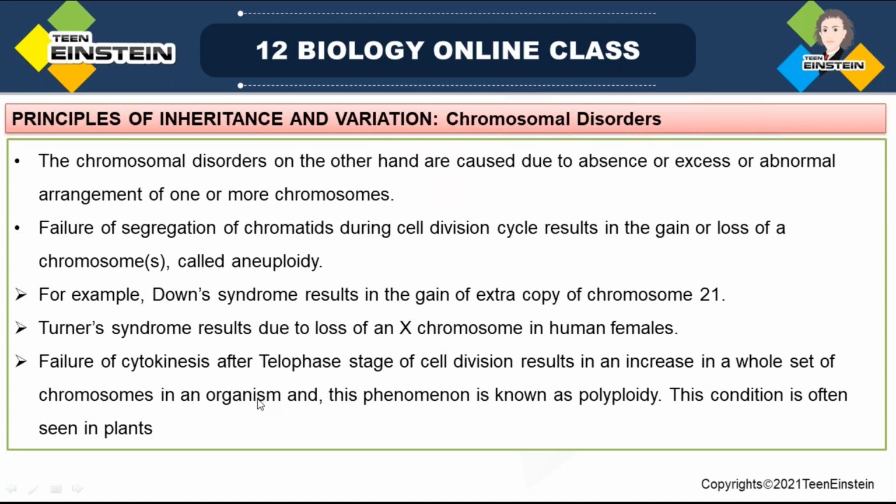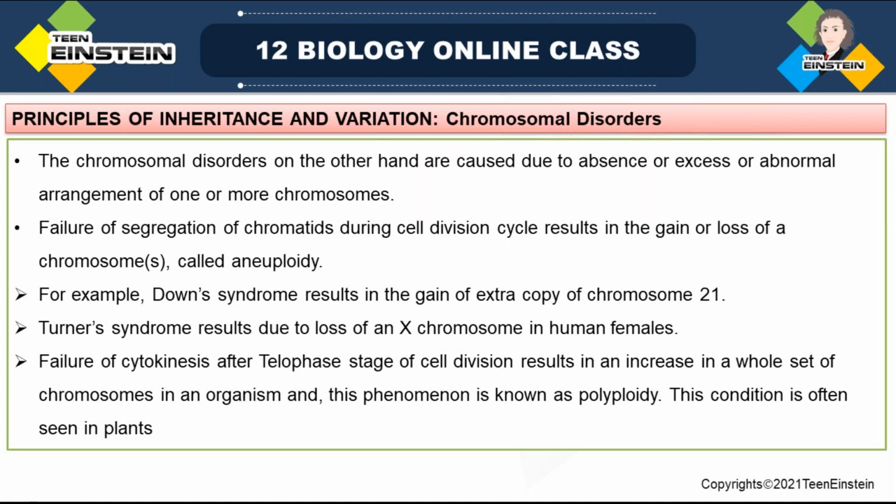Then there is failure of cytokinesis after the telophase stage of cell division. That results in an increase in a whole set of chromosomes in an organism. Cytokinesis means cytoplasmic division.